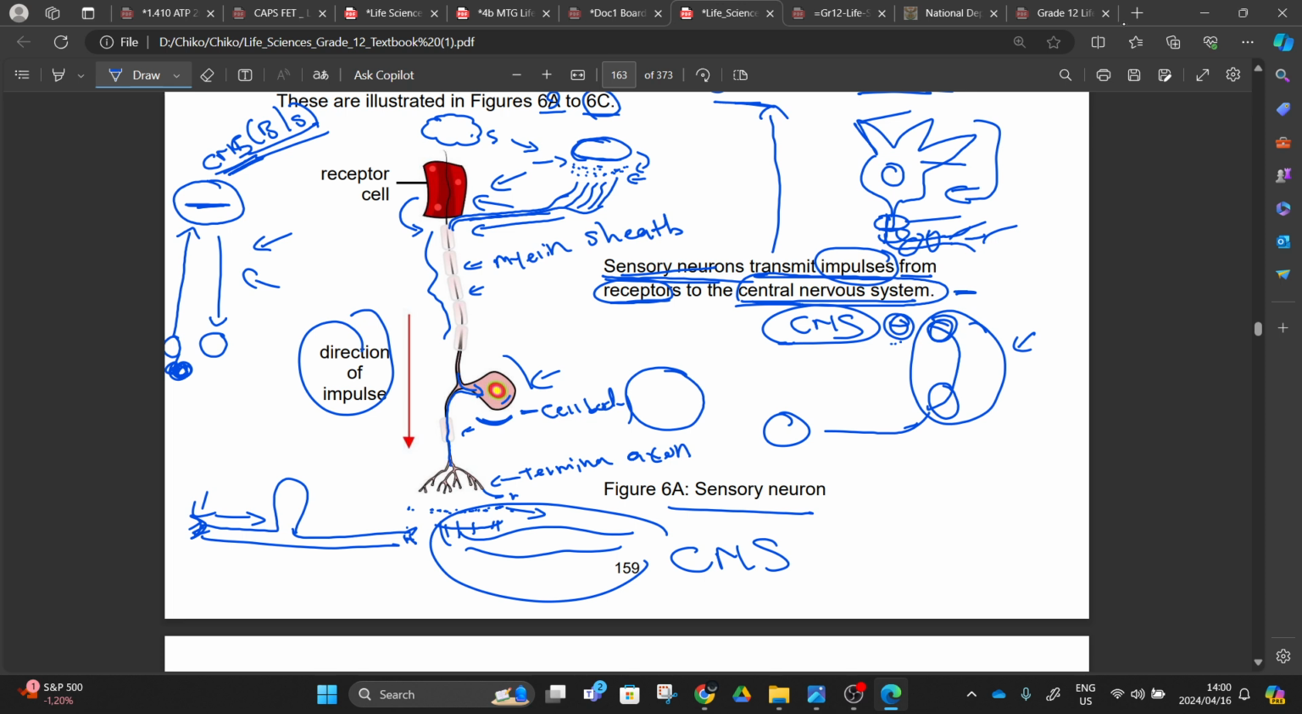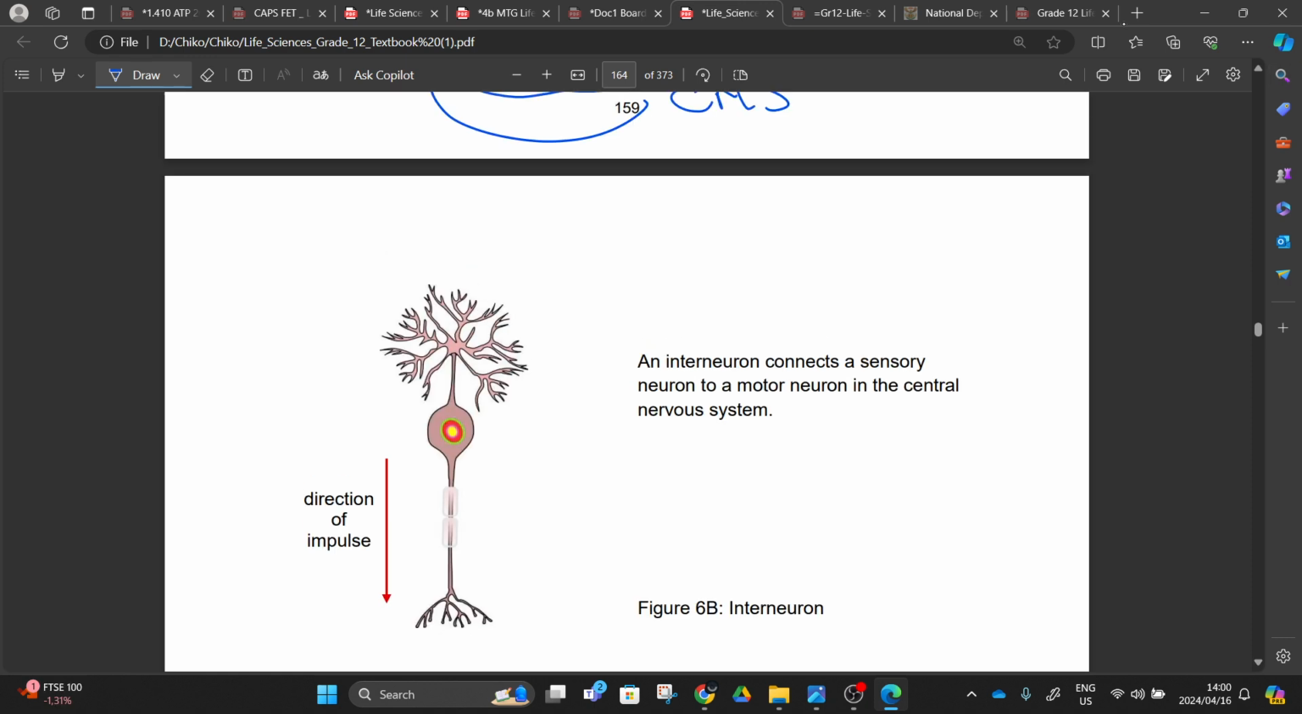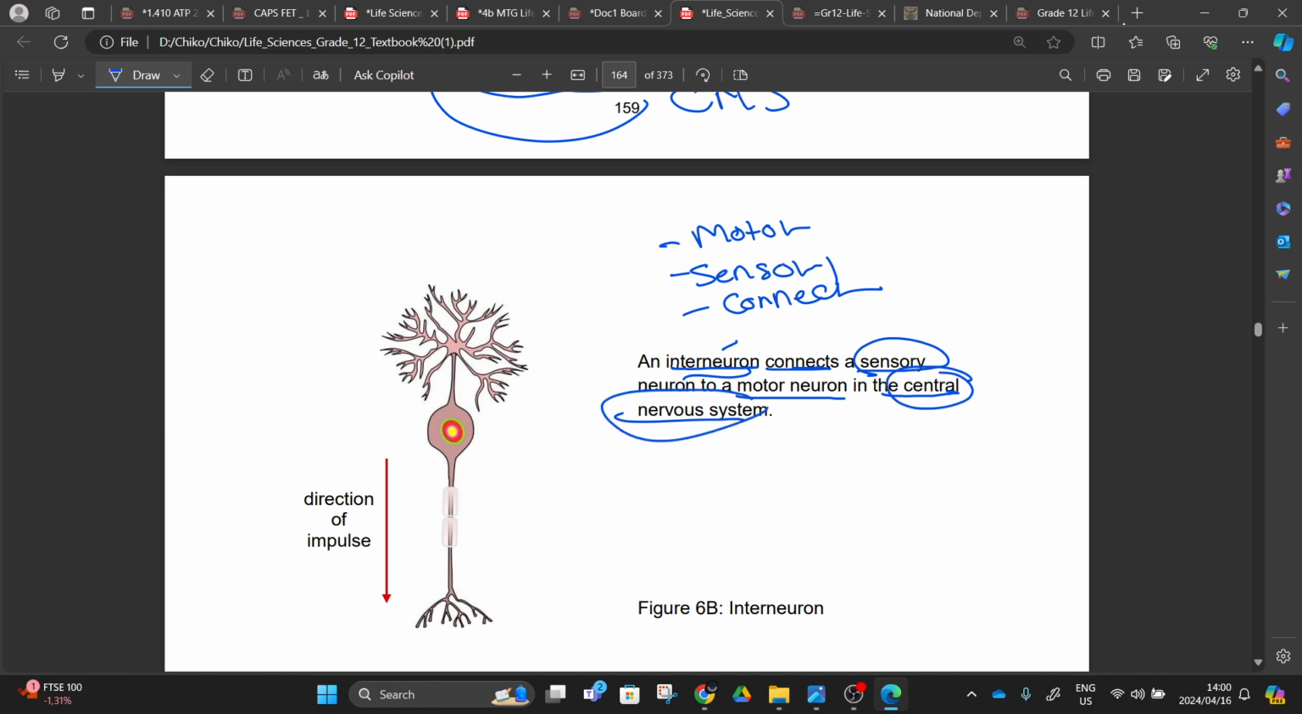After the central nervous system, let's go to our interneuron and see what is happening. After that, we are going to link all these three together, right? Terminal axon from the body to the other neuron. And then here's the example of our interneuron. You can see there's a difference between our motor neuron, our sensory neuron, and our interneuron, the connector neuron, right? This interneuron connects a sensory neuron to a motor neuron in the central nervous system. We find them inside the brain, and we also find them inside the spinal cord.